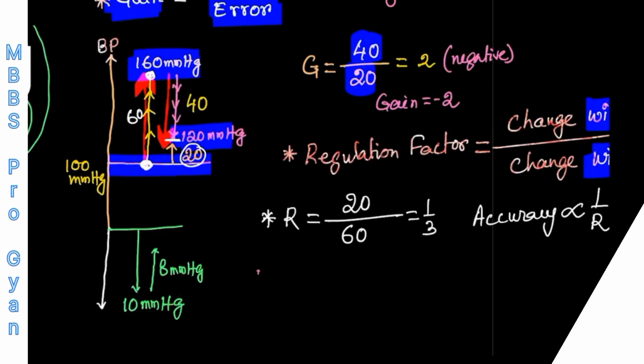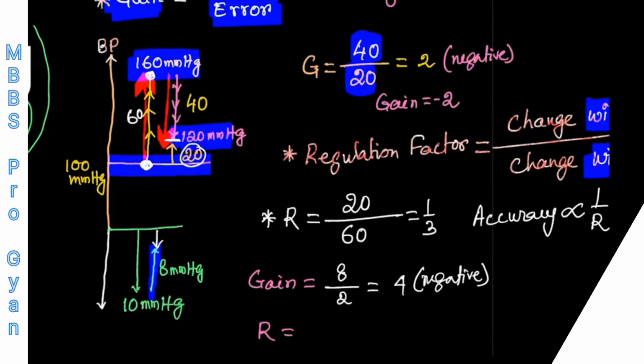So in this example, if I try to calculate the gain first, gain is correction upon error. So how much correction has been done? The correction is 8 millimeter of mercury. And how much error is still persisting? This is the error. Fall is 10, correction is 8, so the error that is still persisting is 2. So gain here is 4. And again this is a negative gain, because the correction is occurring in the opposite direction.